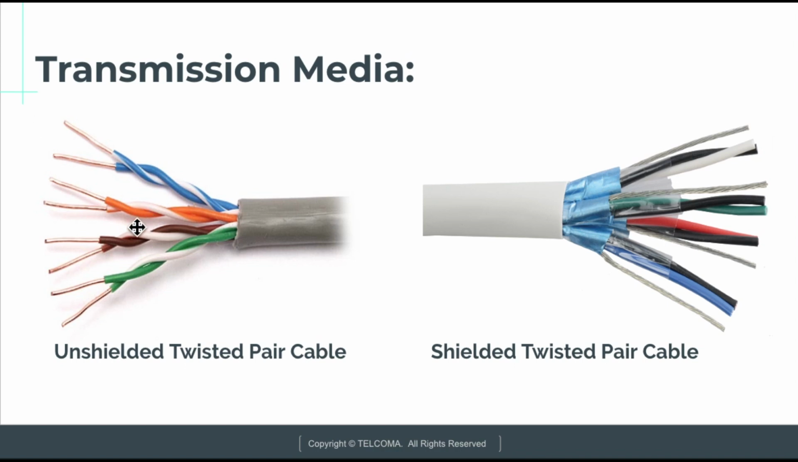This is a UTP cable having a plastic cover over each conductor, and they are twisted together. Whereas in shielded cable, these are covered with a metallic foil. So these are the two cables, UTP and STP.